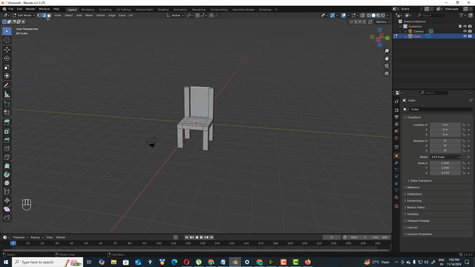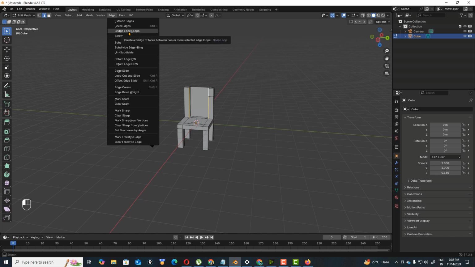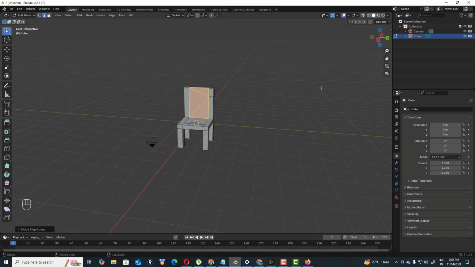This is actually the space. Loop cut, this is loop cut, and this is also loop cut. Nice. You can bridge these loops also.